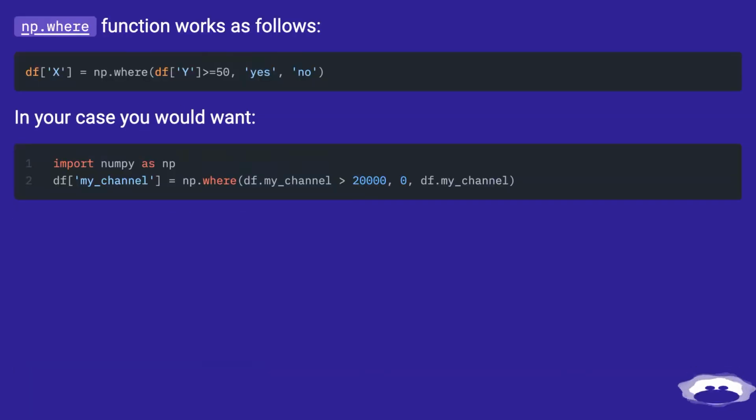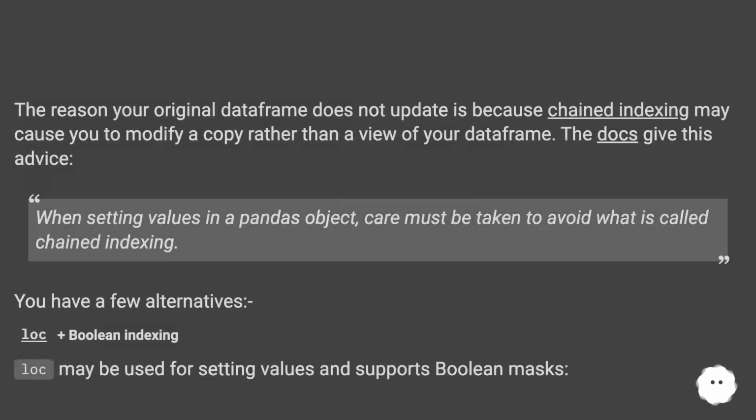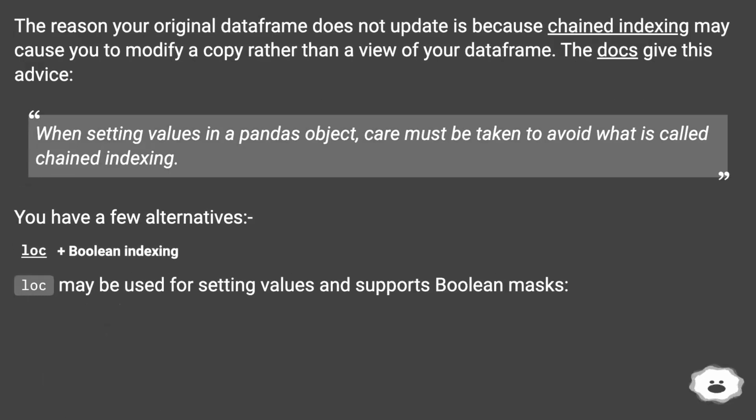The np.where function works as follows. In your case, you would want the following. The reason your original data frame does not update is because chained indexing may cause you to modify a copy rather than a view of your data frame. The docs give this advice.